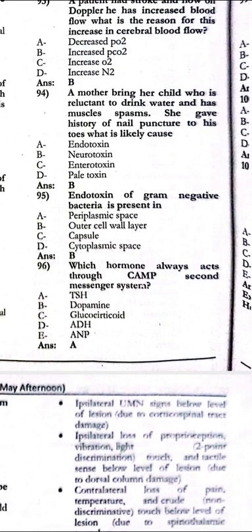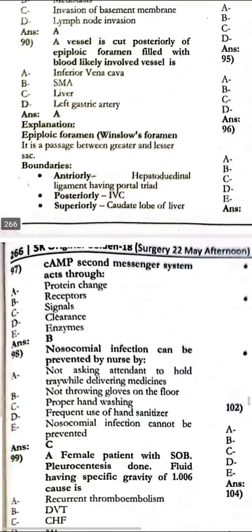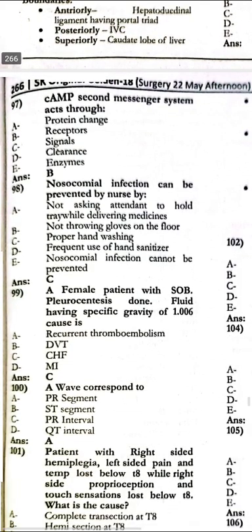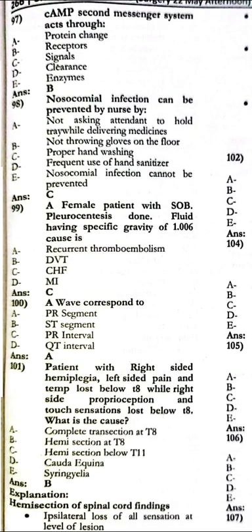Which hormone always acts through cyclic AMP secondary messenger system? That is the TSH. Next, the cyclic AMP secondary messenger system acts through the receptors. The nosocomial infections can be prevented by the proper hand washing. The female with the shortness of breath, fluorescence done. Fluid having a specific gravity of 1.006, cause would be the CHF. Next, the A wave correspond to the PR segment.